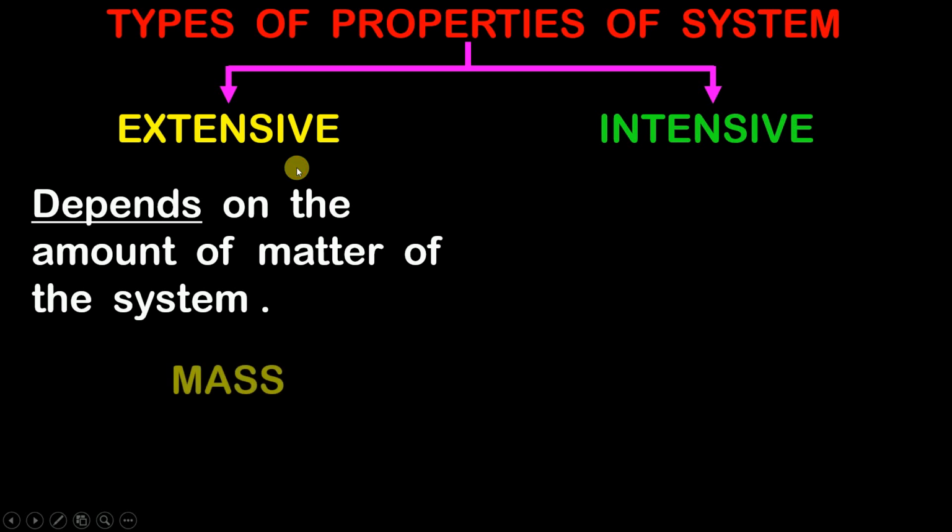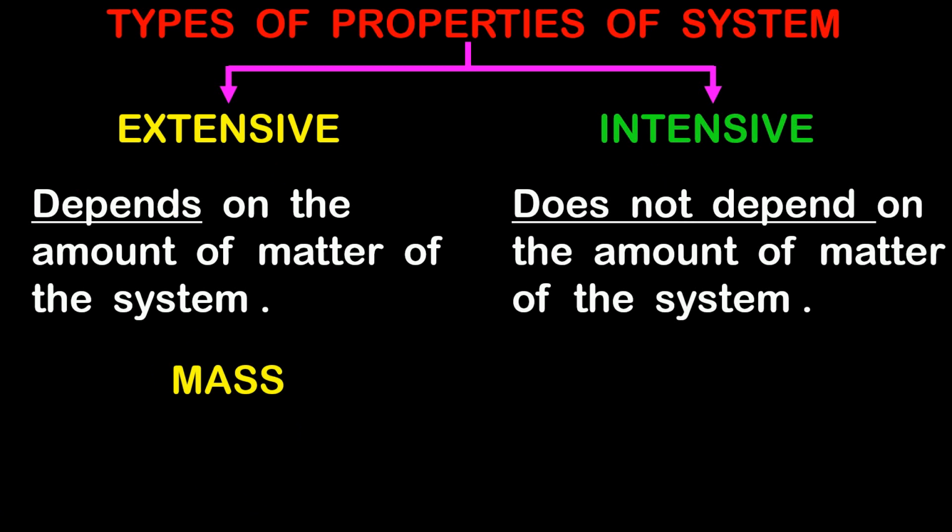For example, mass. If you change the amount of matter of a system, then obviously the mass of the system is going to change. If you increase the amount of matter, then the mass will increase. If you decrease the amount of matter, then the mass will also decrease. Therefore mass is a property and it comes under extensive properties. Clear with this? Now what are intensive properties? Just the contradict of it. The properties which do not depend on the amount of matter of the system are called intensive properties.